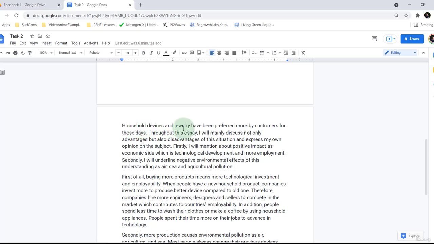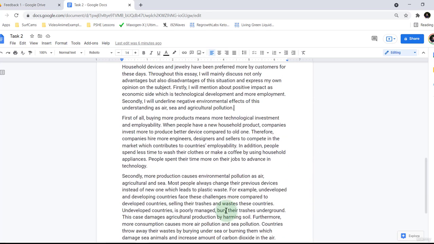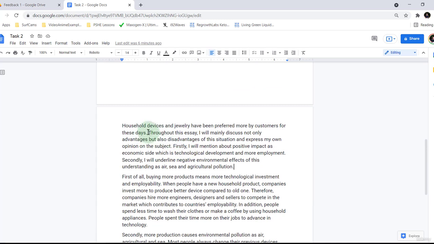Household devices and jewelry have been preferred more by customers for these days. I'm just going to have a read through. I'm not going to stop too much to make edits now. Throughout this essay, I will mainly discuss not only advantages but also disadvantages of this situation and express my own opinion on the subject.